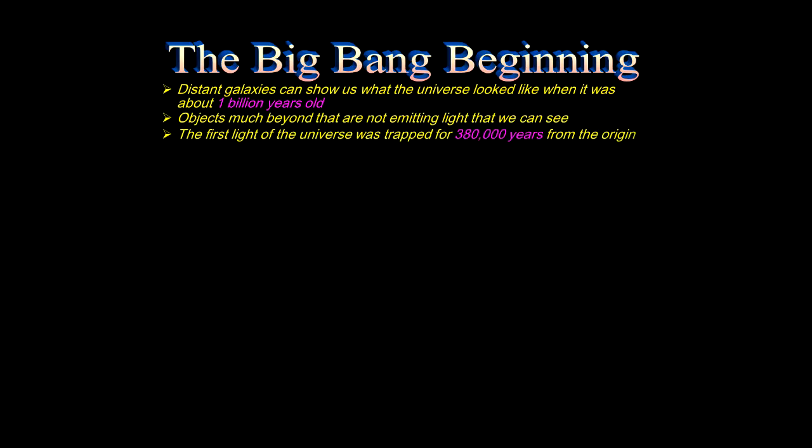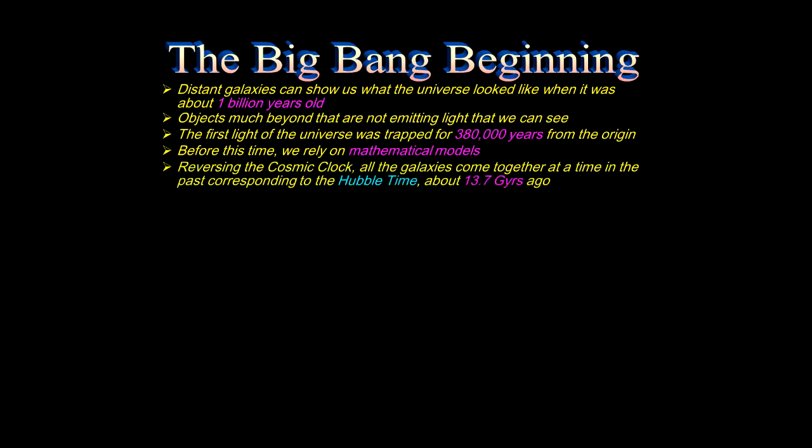The first light of the universe was trapped for 380,000 years from the origin before it was released. I'm going to go into considerably more detail on that. Before that time, we have to rely on mathematical models to tell us what's going on, and then make tests to see if the tests validate the theories.